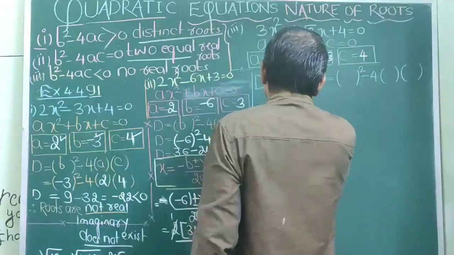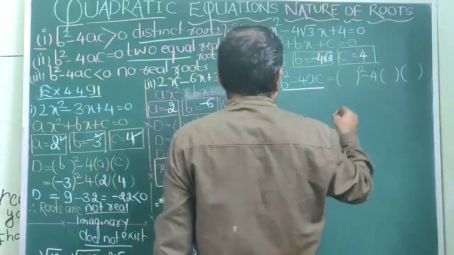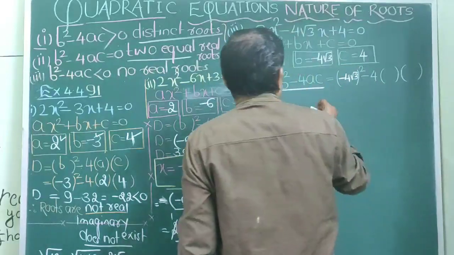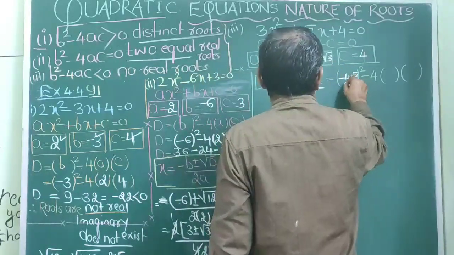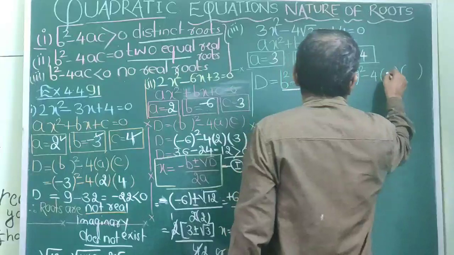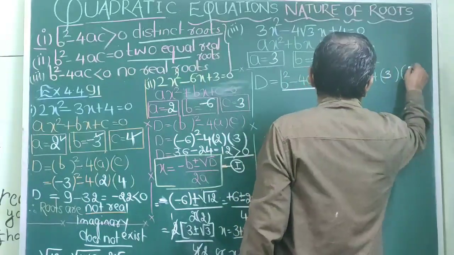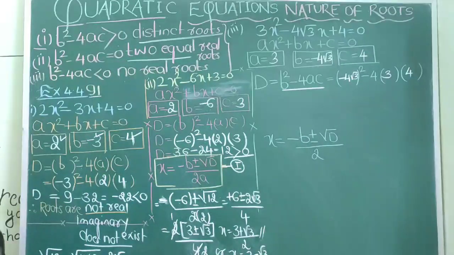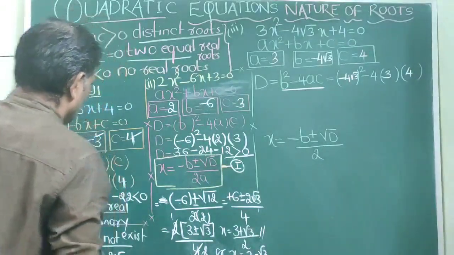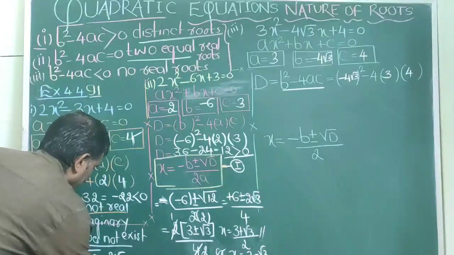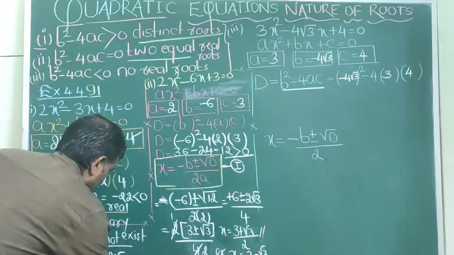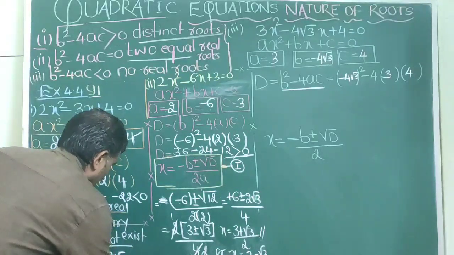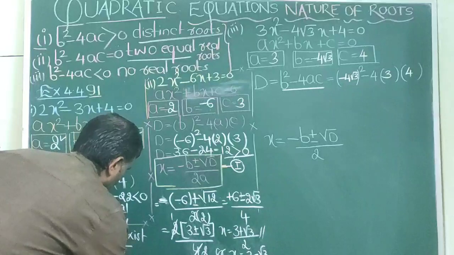Now what is the second step? Put it here in this discriminant. My b square is minus 4 root 3, 4 into a is 3 and this is 4, and I hope you can multiply 4 root 3 yourself. Minus 4 root 3 square, I can write minus 4 root 3 into minus 4 root 3, minus of minus is plus, 4 into 4 is 16, root 3 into root 3 is 3,